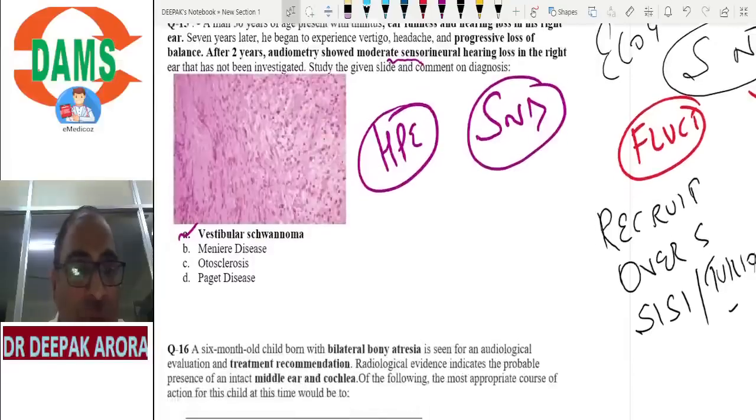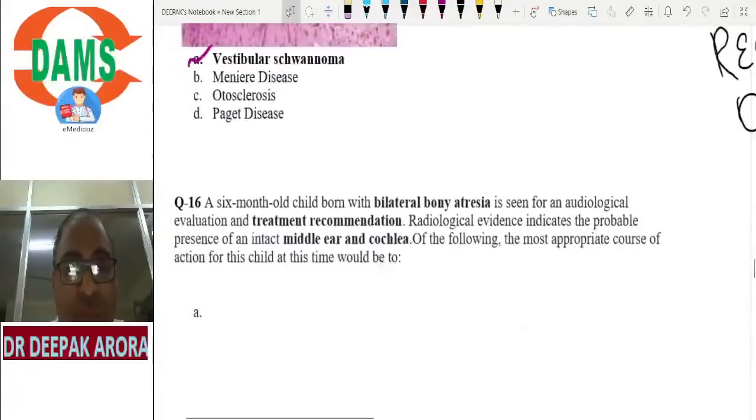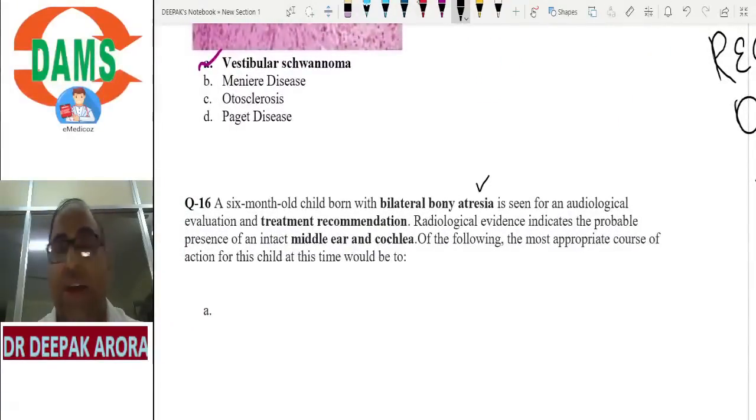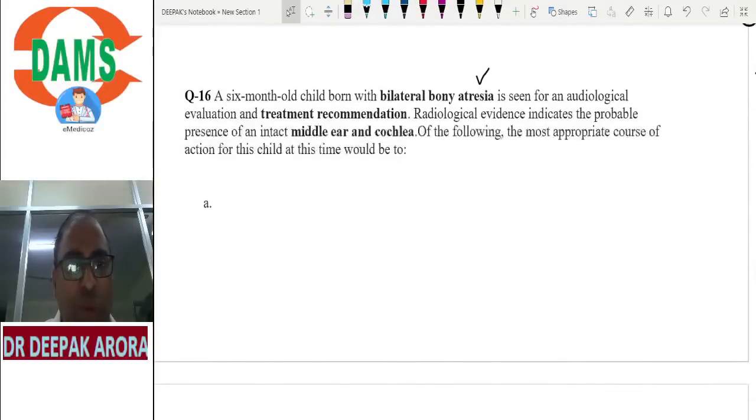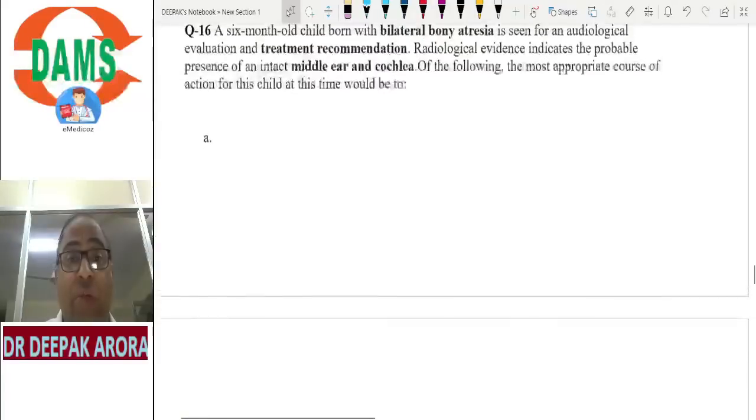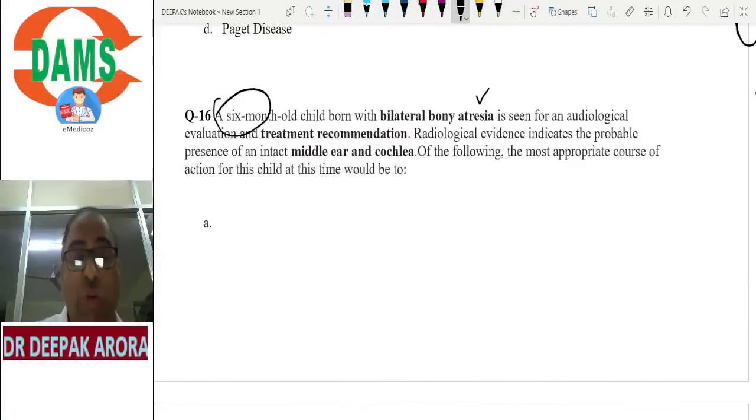Clear? Question number 16, one of the easiest MCQs, bony atresia. I will not waste my time on the rest of the MCQ. On seeing bony atresia, what comes to my mind, beta? This MCQ is dedicated to BAHA, bone anchored hearing aid. The examiner is asking the most appropriate course at this time, 6 months. What is the importance of 6 months? By 6 months, beta, no.